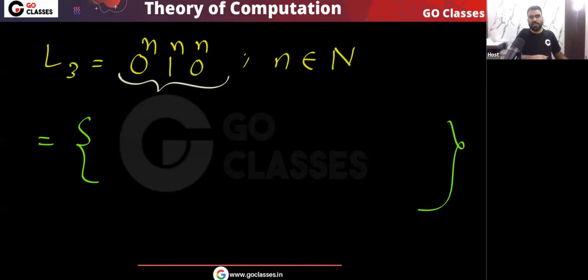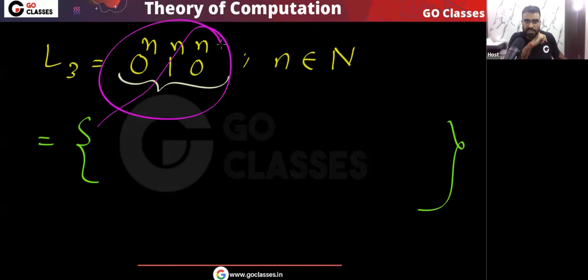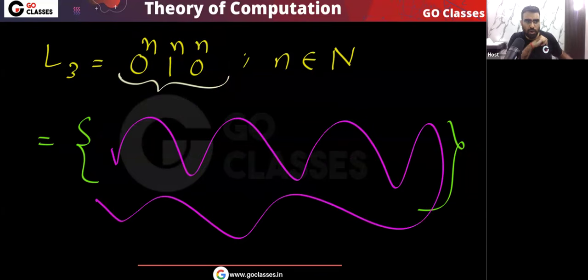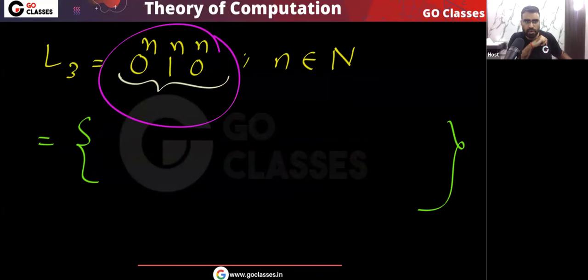Yes or no? Is this clear? For this language, I can find which strings belong to the language without depending on any encoding. So that is the reason this language is CSL.